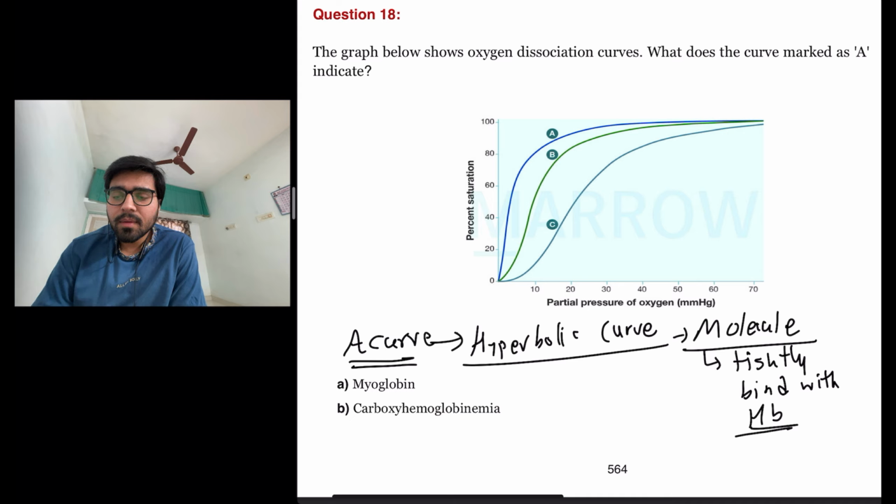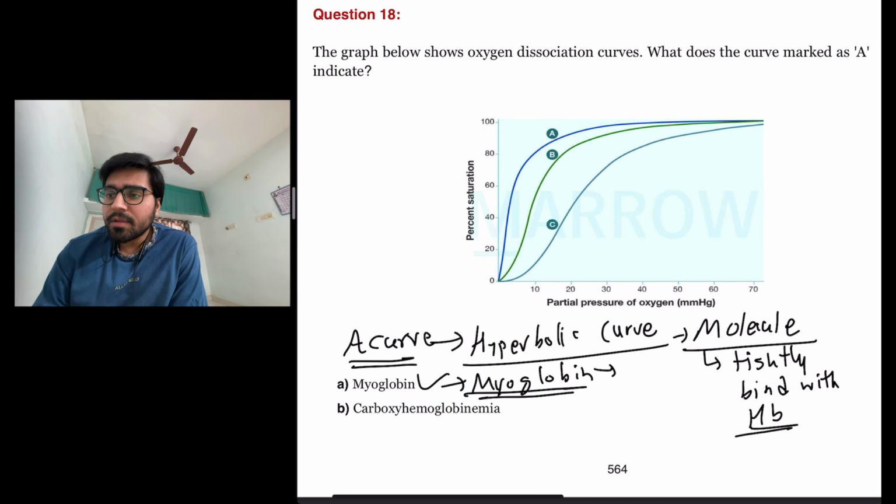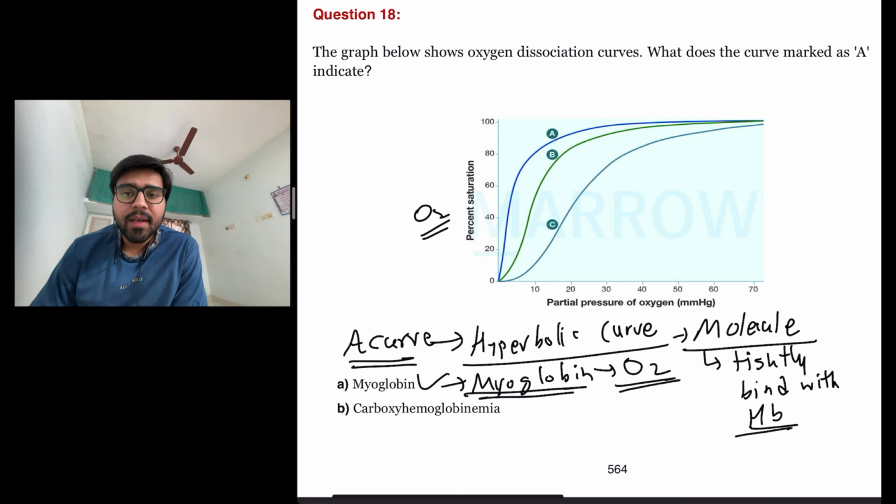Myoglobin. Yes, myoglobin binds tightly with oxygen and that will lead to more percentage of oxygen saturation than a heme molecule or hemoglobin. So the curve marked as A indicates a myoglobin molecule because myoglobin leads to more firm association with oxygen than normal hemoglobin molecule. The next option is carboxyhemoglobinemia.